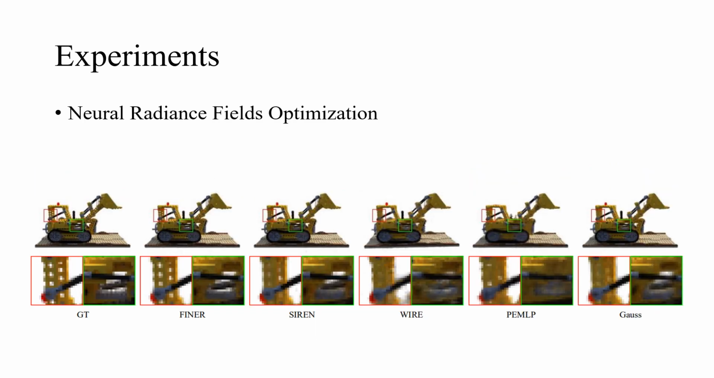For neural radiance fields optimization, the figure highlights FINR's advantage in representing high-frequency components. The holes, red boxes, and highlights, green boxes, in the truck frame are over-smoothed by all baselines, while only FINR provides clear details.